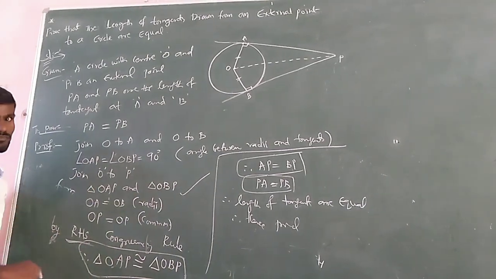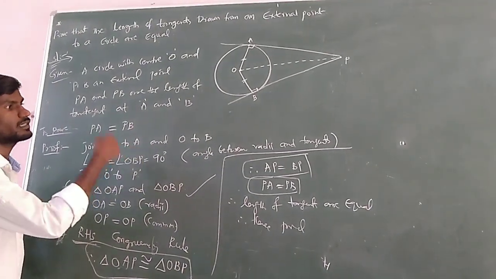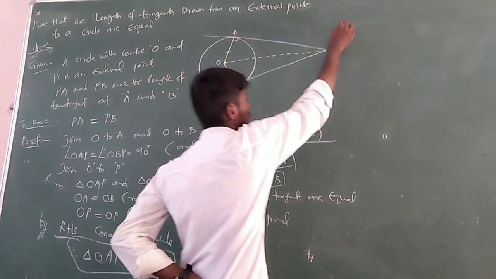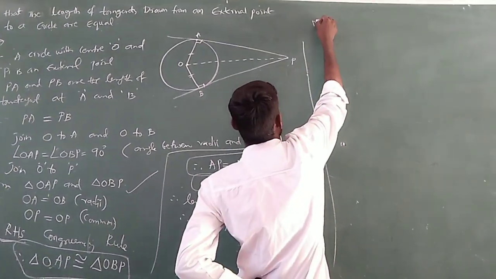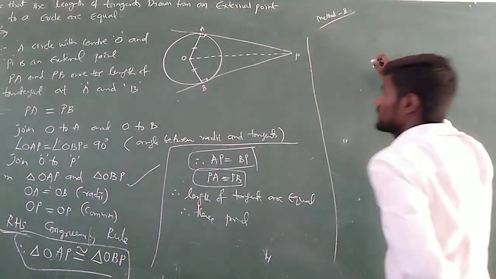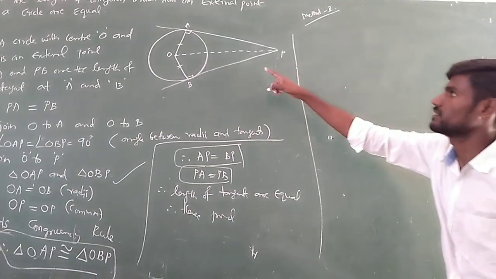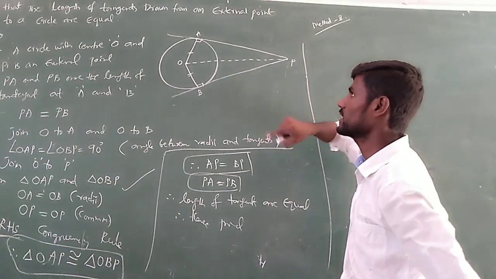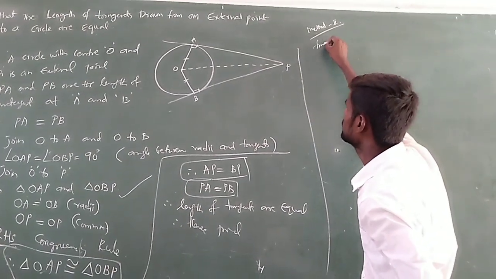This is the first method. We can prove the same thing in a second method also. Method 2, easy this one also. Let us see. If you observe the figure, we are getting two right-angled triangles.